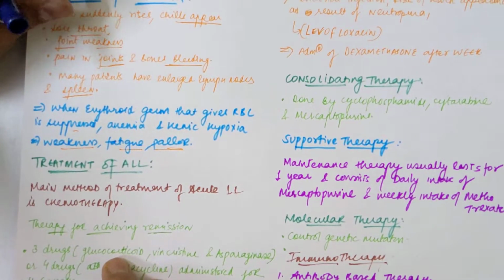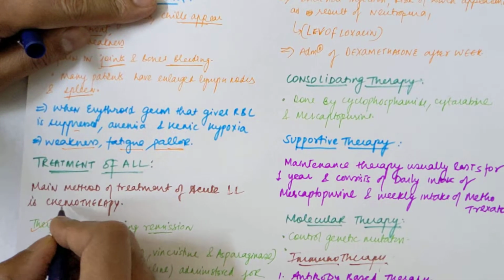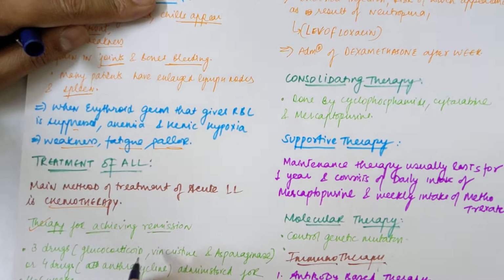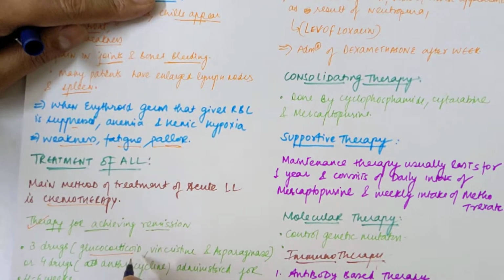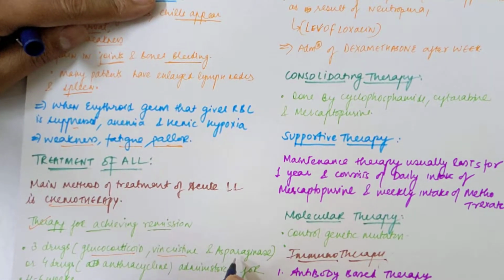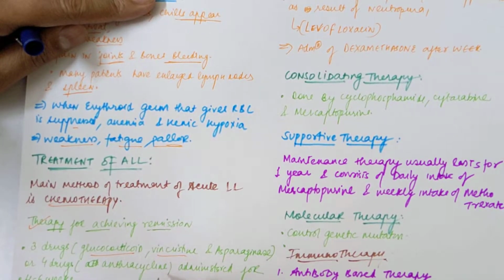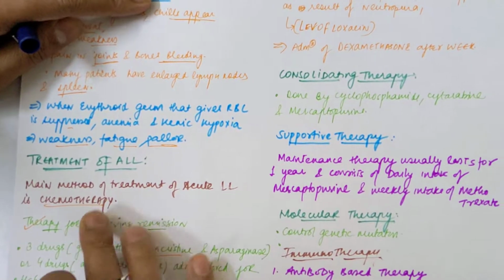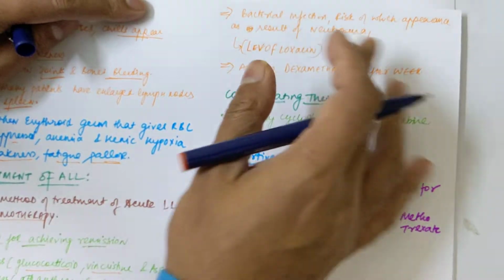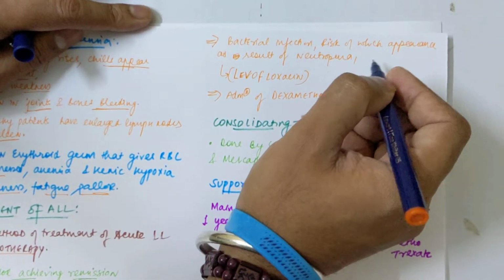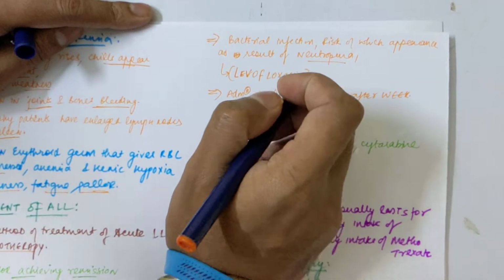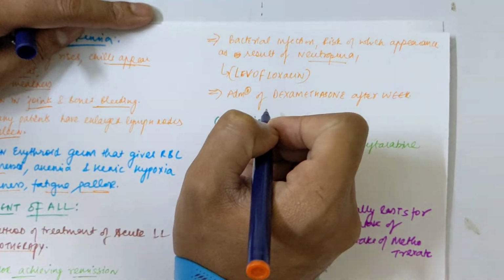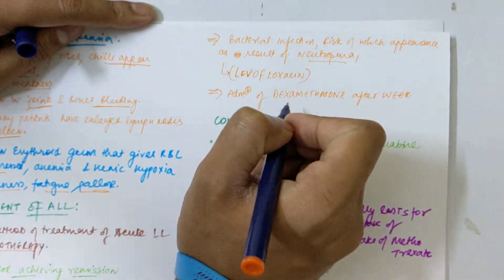The main method of treatment for acute lymphoblastic leukemia is chemotherapy. Therapy for achieving remission is another type of therapy. Three drugs are involved: glucocorticoid, vincristine, and asparaginase, and a fourth drug can be anthracycline. These are given for 4 to 6 weeks. If any bacterial infection arises, there is a risk of neutropenia, so we can decrease it by giving levofloxacin. We can administer dexamethasone after a week.